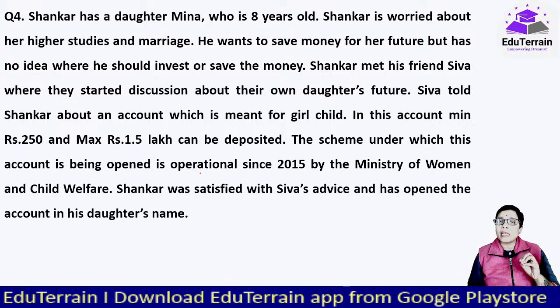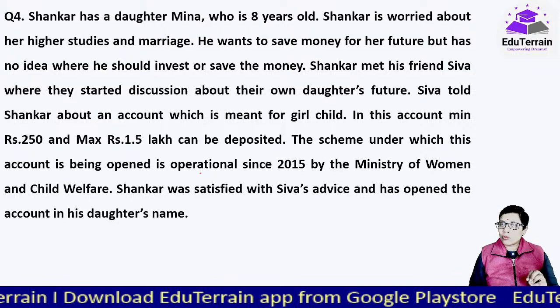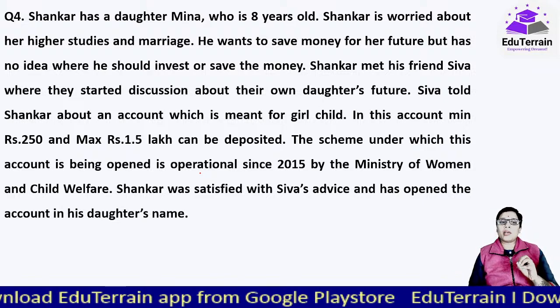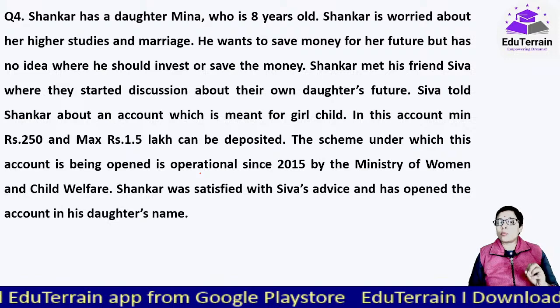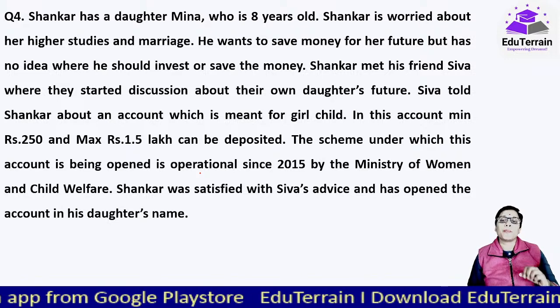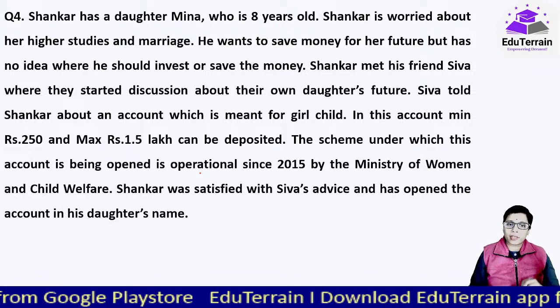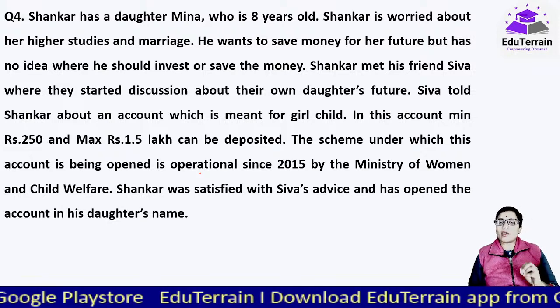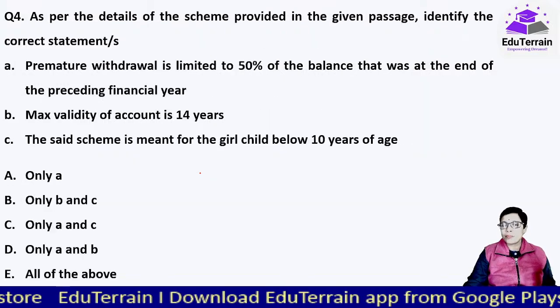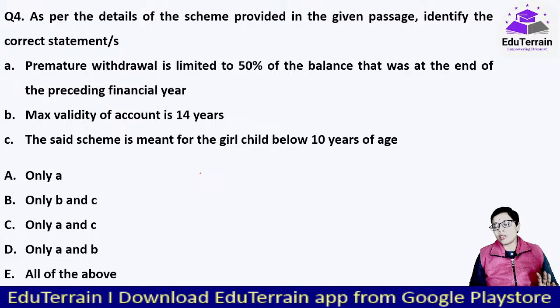In this account, minimum rupees 250 and maximum rupees 1.5 lakh can be deposited. The scheme under which this account is being opened is operational since 2015. They are talking about the scheme operationality by the Ministry of Women and Child Welfare. Now, Shankar was satisfied with Shiva's advice and has opened the account in his daughter's name. This is the passage, based on which this is the question that was asked.